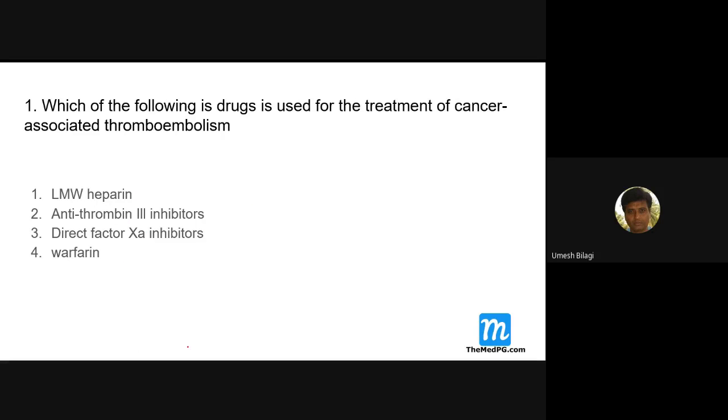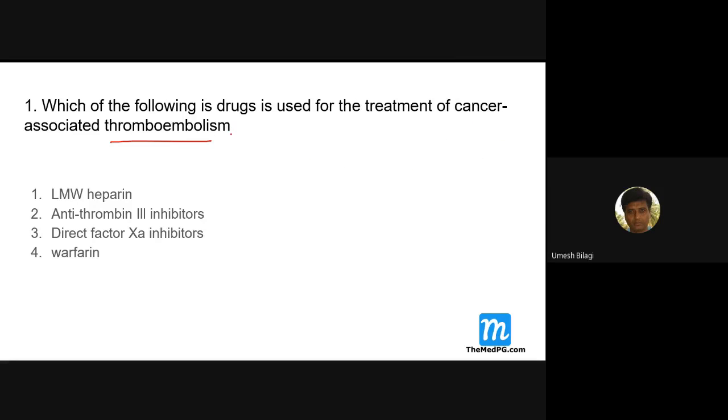Tell, Roshan. So we are dealing with a patient who is suffering from cancer, and we want to prevent thromboembolism in him. So, thromboembolism means what? The commonest for thromboembolism is DVT, deep vein thrombosis is the embolism. And the embolism which we are concerned with is pulmonary basically. Pulmonary embolism is the concern here.